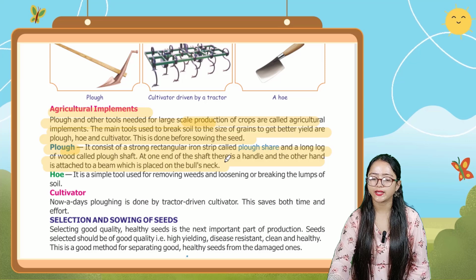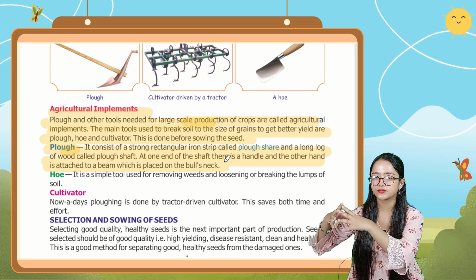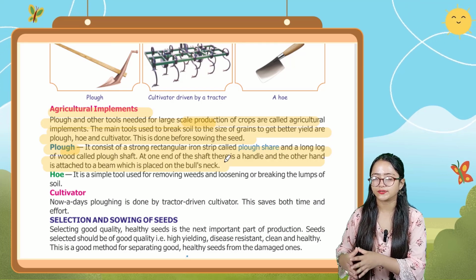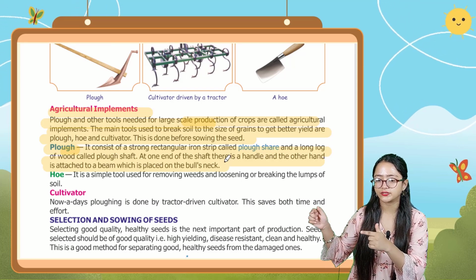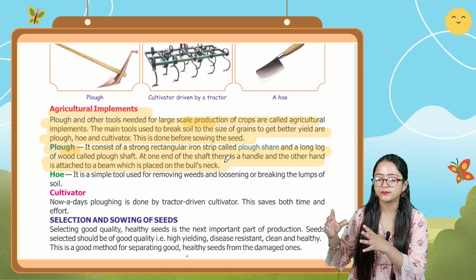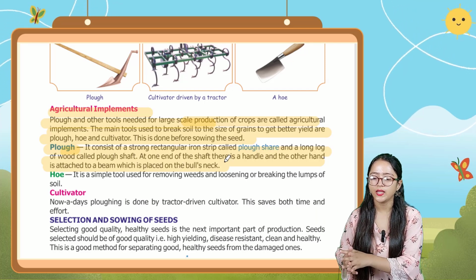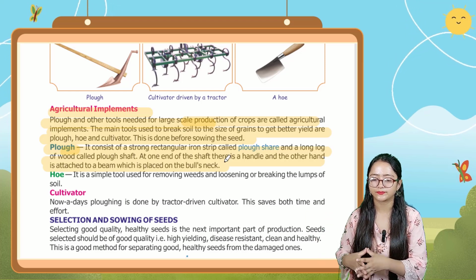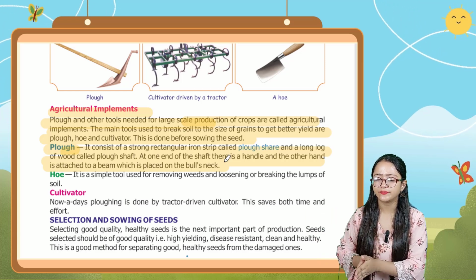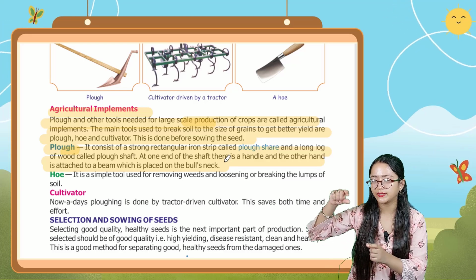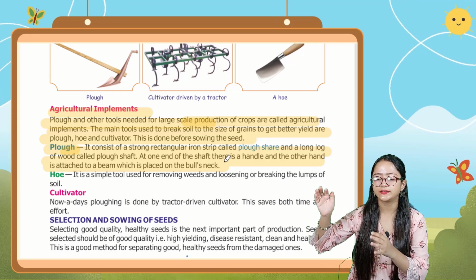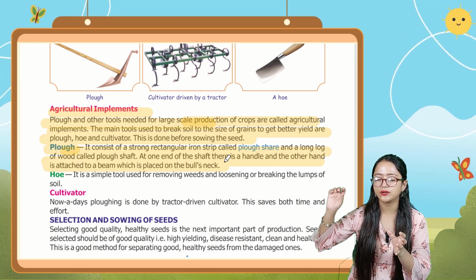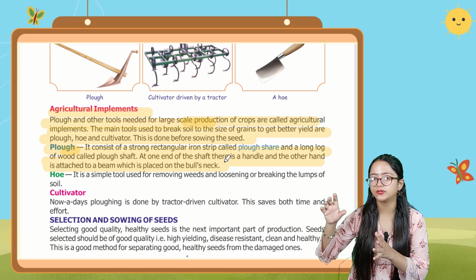So it is saying that this plow consists of a strong rectangular iron strip, known as the plowshare, and a long log of wood, that is called the plow shaft. At one end of that shaft there is a handle, and the other end is attached to a beam which is placed on the bull's neck.